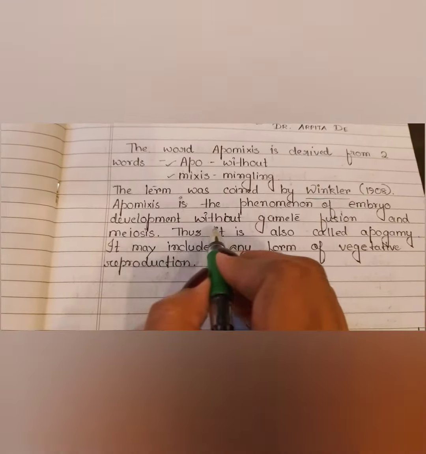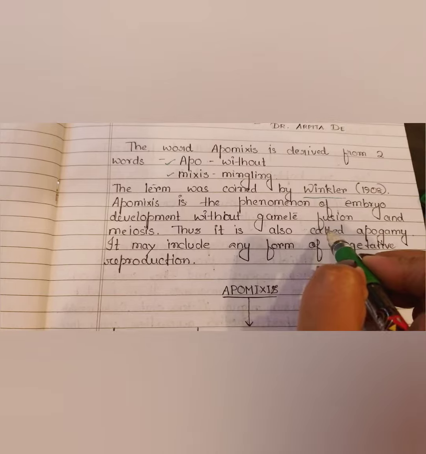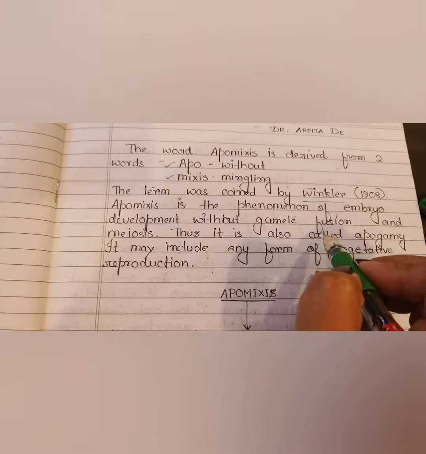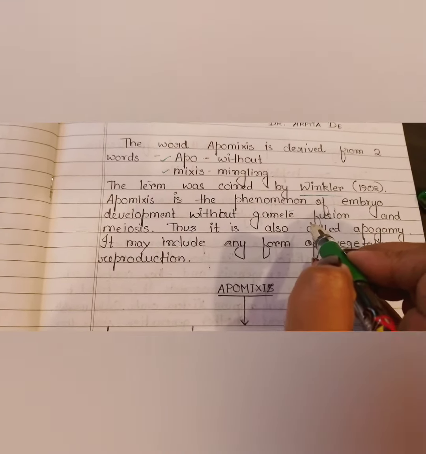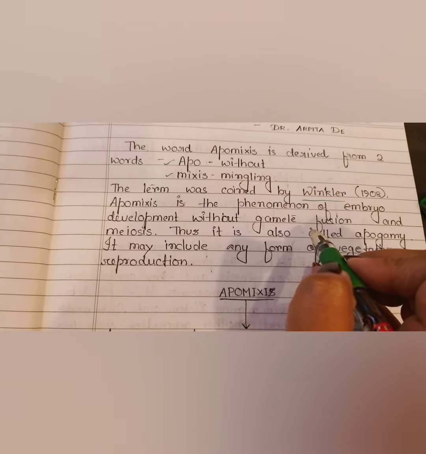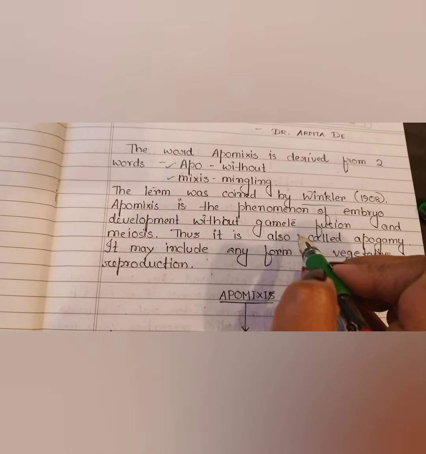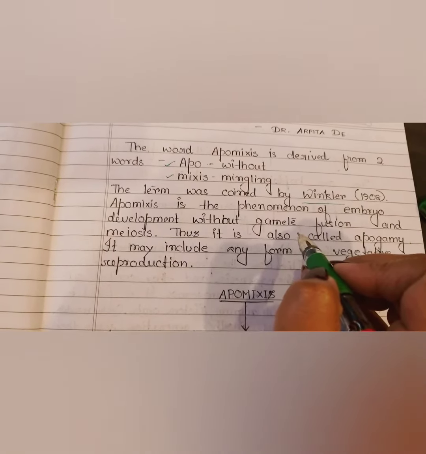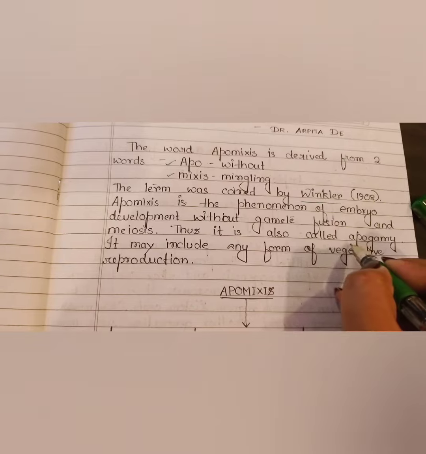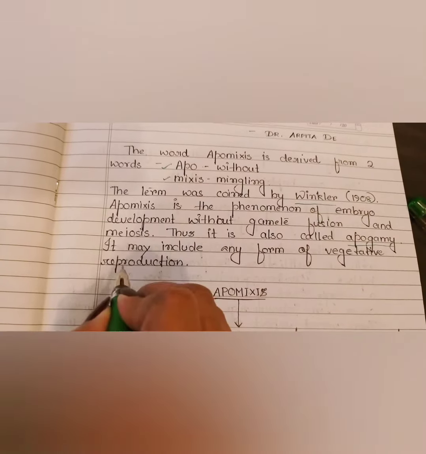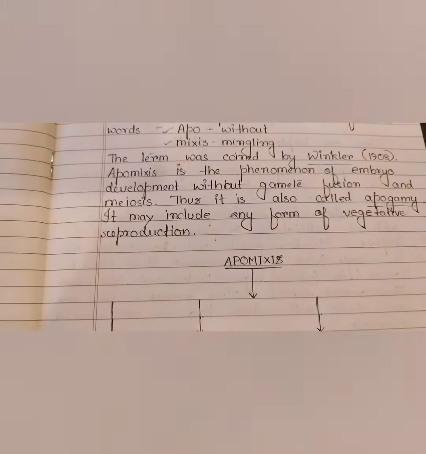Okay? Apomixis is the phenomenon of embryo development without gametic fusion and meiosis. It means what? Embryo normally develops after the fusion of male and female gametes, right? But here you see embryo is developing without the fusion of male and female gametes, and meiosis is also not taking place here. Thus it is also called apogamy, right? It may include any form of vegetative reproduction, right?